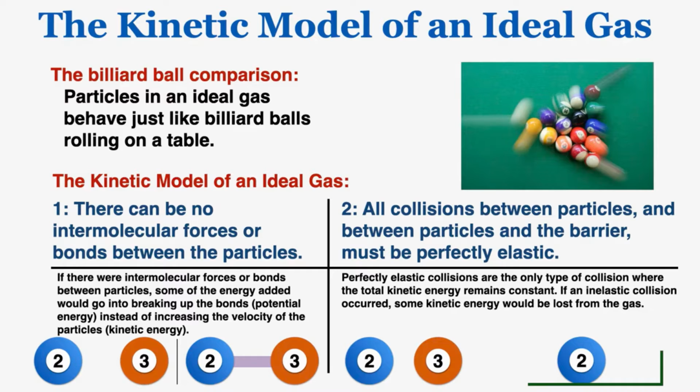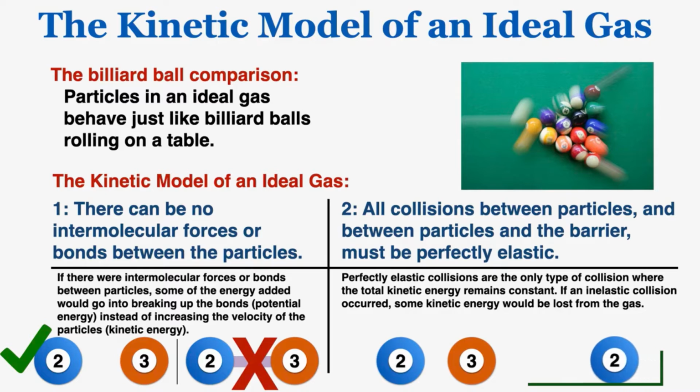There's a common comparison made between particles in an ideal gas and billiard balls. Particles in an ideal gas behave just like billiard balls rolling on a table. There are no forces holding them together, they just kind of roll in random directions. So because there are no forces holding them together, they meet that first requirement for an ideal gas, and all of their collisions are also perfectly elastic. They always bounce off each other and never stick together, and never stick to the edge of the table either. So if you're having trouble remembering the properties of an ideal gas, the billiard ball example might help. The particles behave just like they were a ton of billiard balls bouncing off each other.